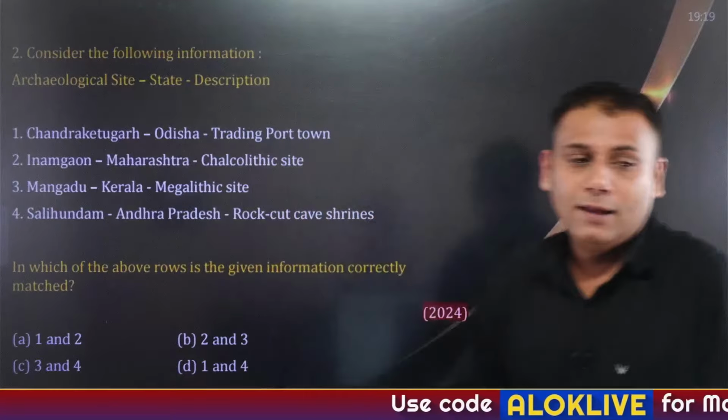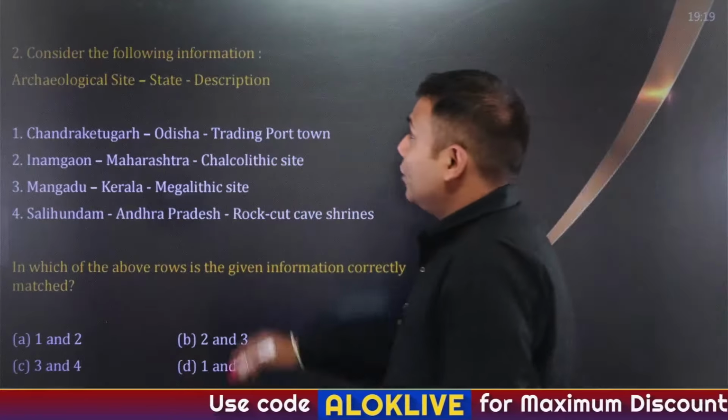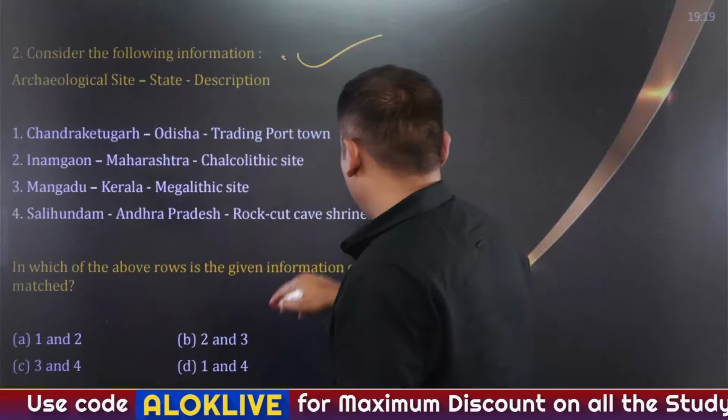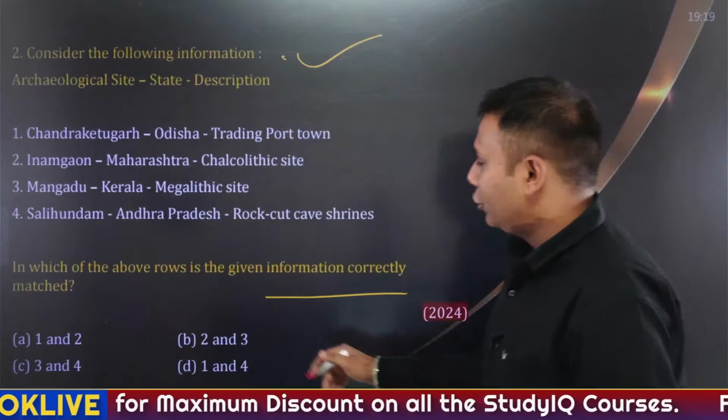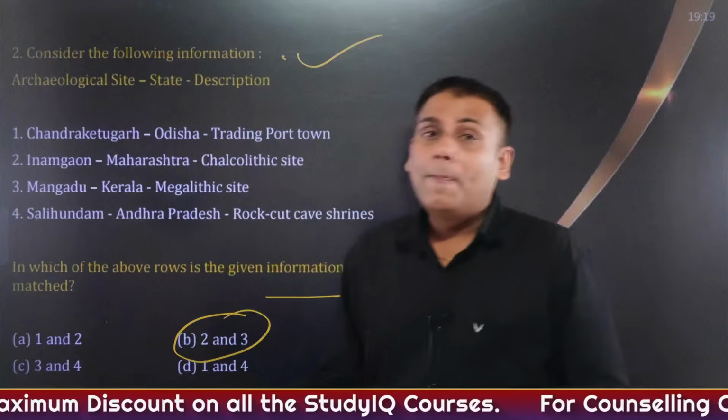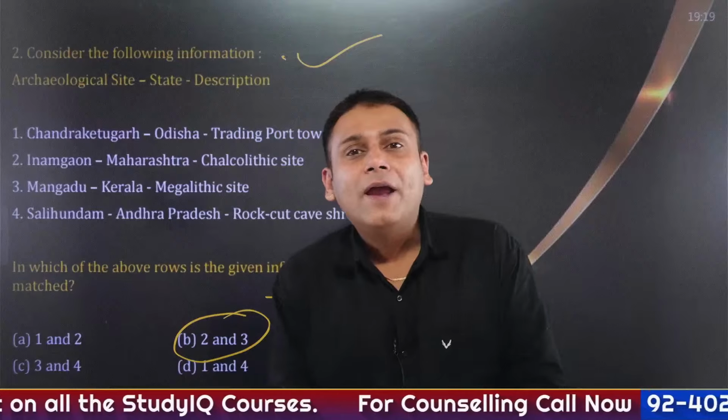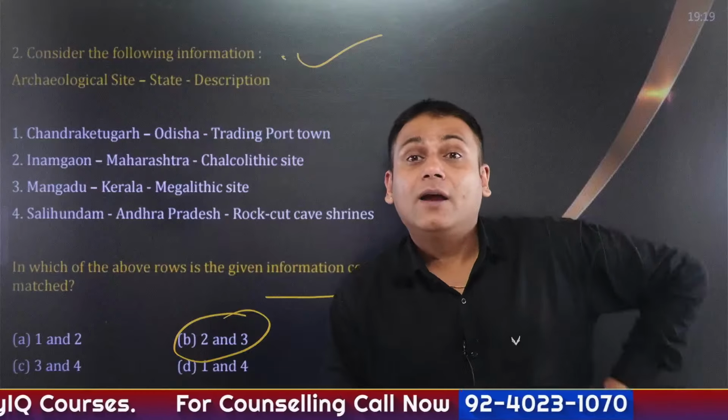Then archaeological sites. Which among the following archaeological sites information is given correctly? The answer to this is 2 and 3. Now, see, questions crop up in what manner? Let's understand again.